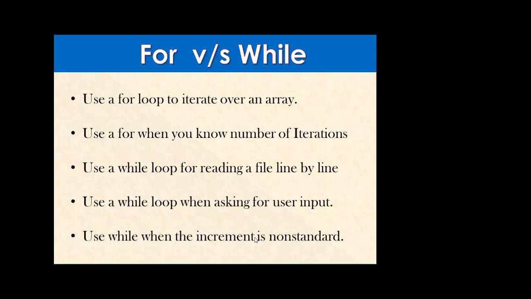As I said, there are n number of possibilities with while, but that is not the case in for. In for there will be a fixed number of increments, you can't directly multiply. In a while loop you can multiply as well. If right now the number is 5, in the next iteration that number can become 10, in the next iteration 15.